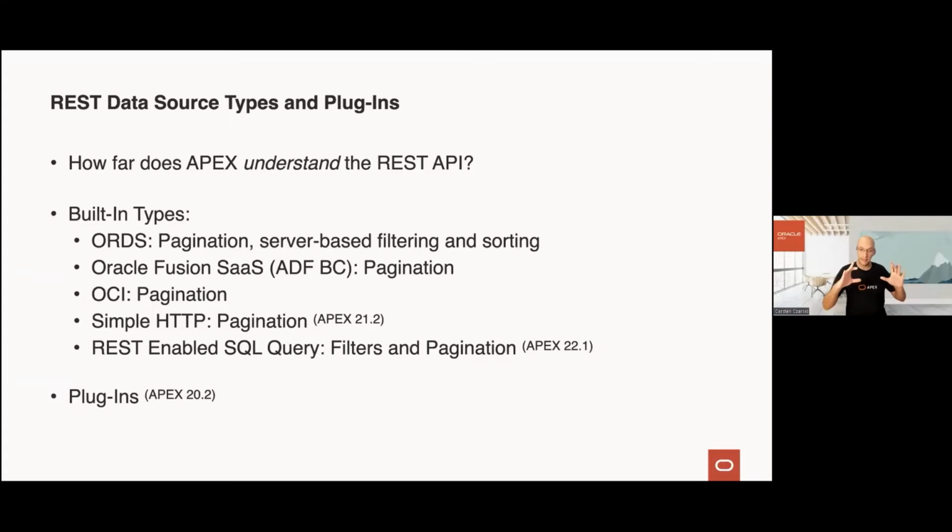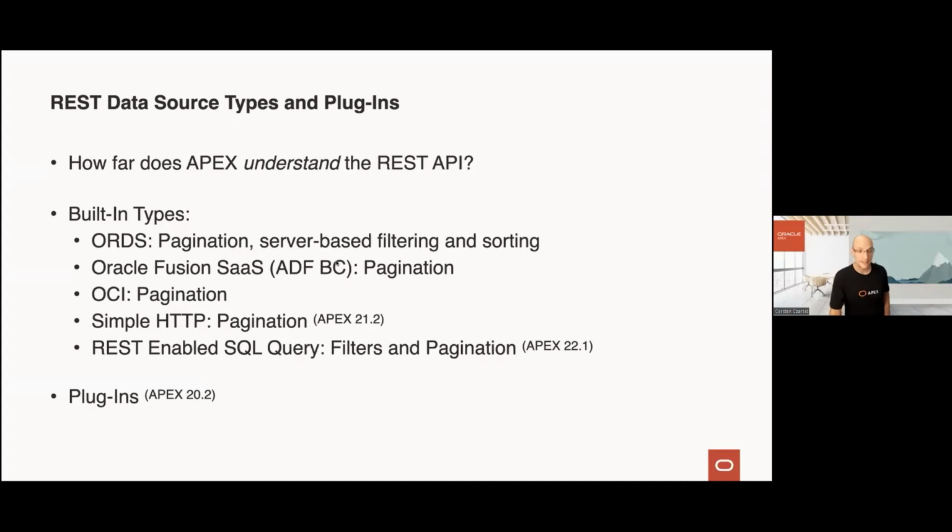So when you create an interactive report on a REST data source, the end user runs your interactive report and says, let me configure a few filters. Only department 10. Only salary greater than 3,000. Those filters are pushed down to the REST API because ORDS supports it and Apex knows how it works. Apex knows how to translate these filters to a syntax which ORDS understands. And that is built into Apex.